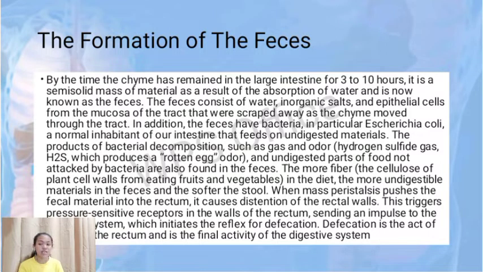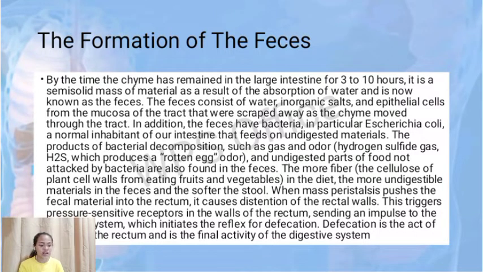When mass peristalsis pushes the fecal material into the rectum, it causes distension of the rectal walls. This triggers pressure-sensitive receptors in the wall of the rectum, sending an impulse to the nervous system, which initiates the reflex of defecation.